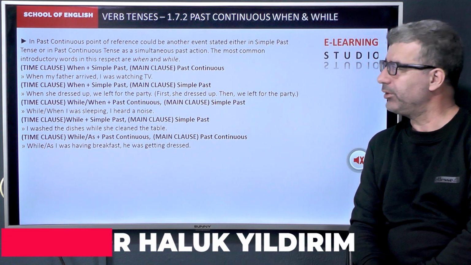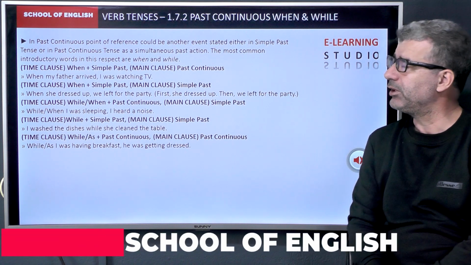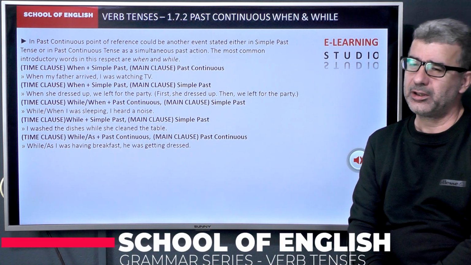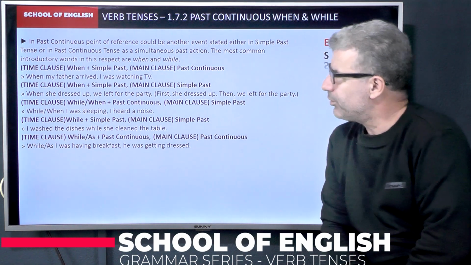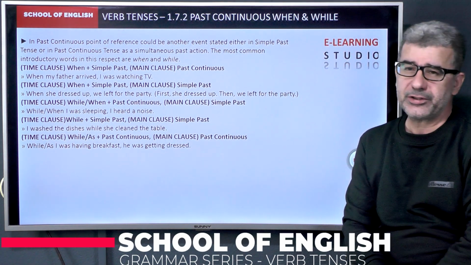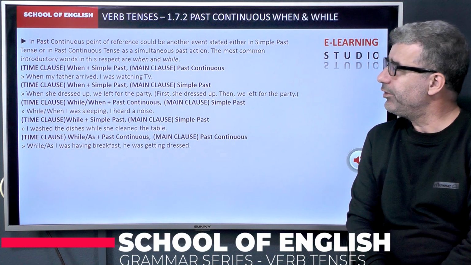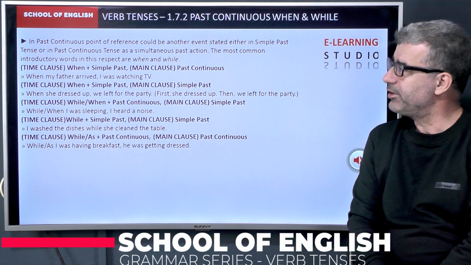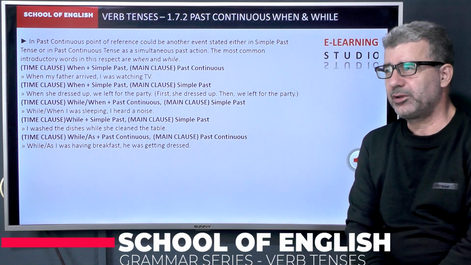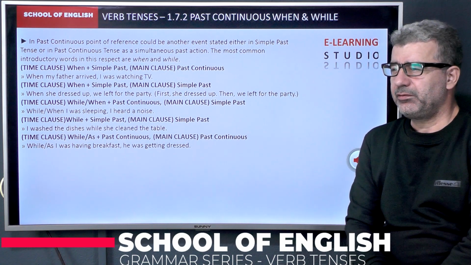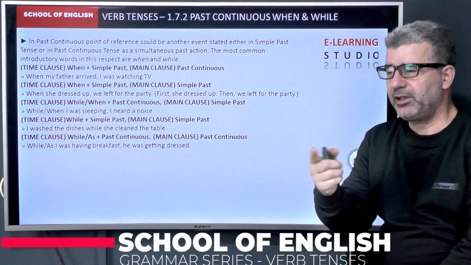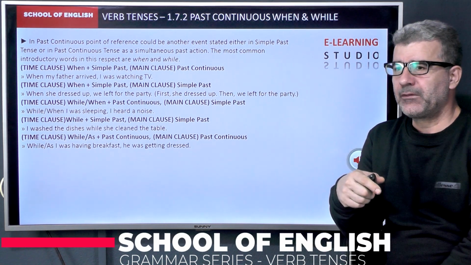In this lesson, we're going to study the use of when and while in past continuous tense and their variations. Now, in past continuous, the point of reference could be another event stated either in simple past tense or in past continuous tense. See, we need to have another event as a point of reference.